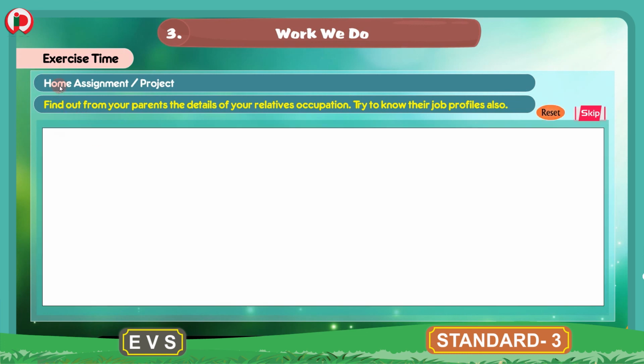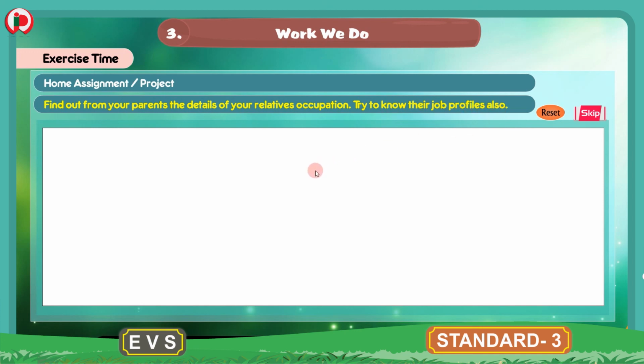So the next section here is home assignment / project. So what is the activity given here? Find out from your parents the details of your relatives' occupation. Try to know their job profiles also.